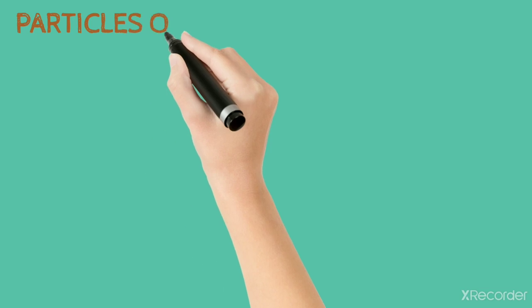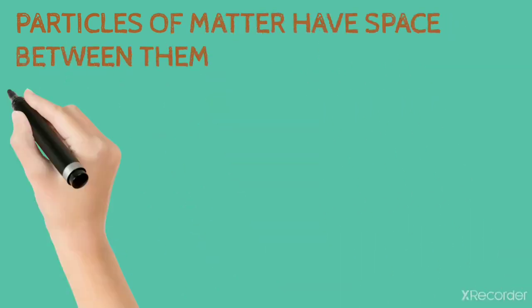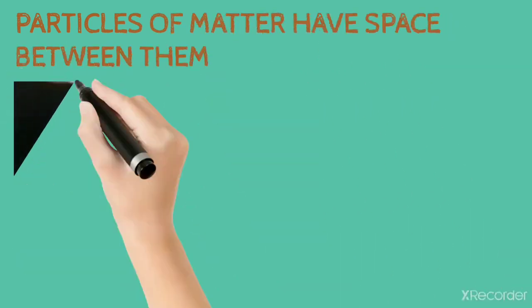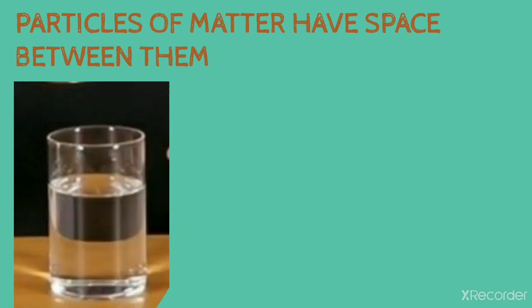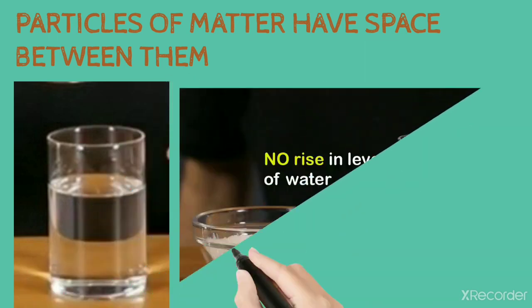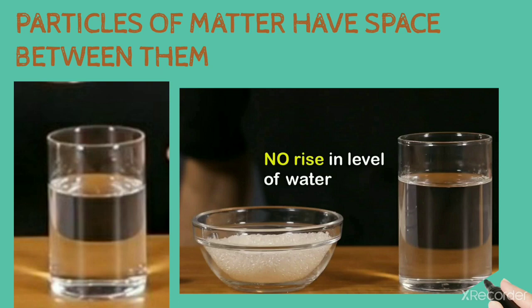Let us learn about how particles of matter have space between them. Let us take a 100 milliliter beaker, add some sugar, and stir it with a glass rod. We see that there is no change in the level of water, because the particles of one type of matter settled in between the spaces of the particles of another type of matter. So this shows particles of matter have spaces between them.